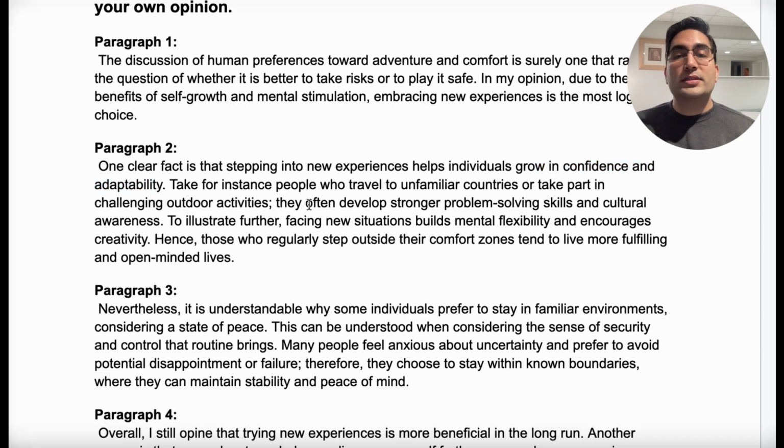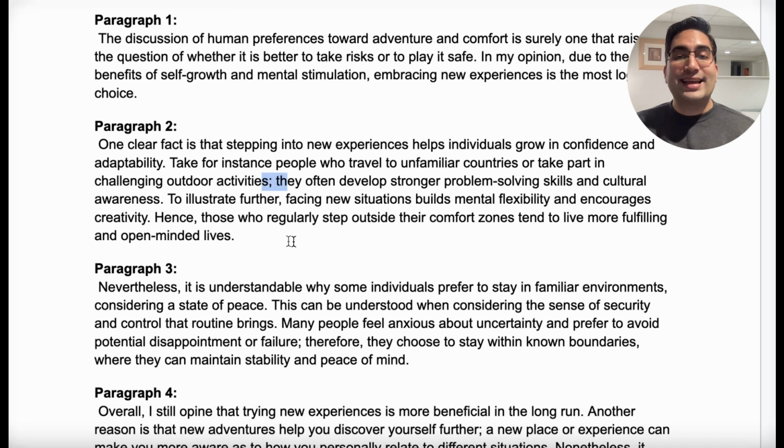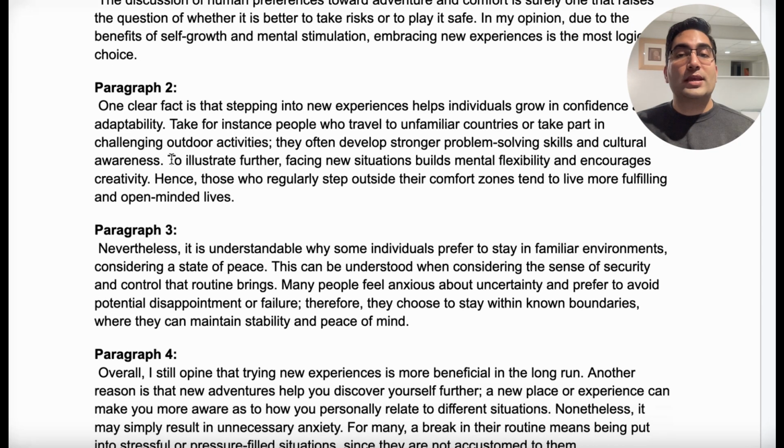Okay, take for instance people who travel to unfamiliar countries or take part in challenging outdoor activities; semicolon, always advanced punctuation. They often develop stronger problem-solving skills and cultural awareness. Now again, we can further elaborate if we have the words. To illustrate further, facing new situations builds mental flexibility and encourages awareness. It's all related to our point about growing yourself in confidence and adaptability.